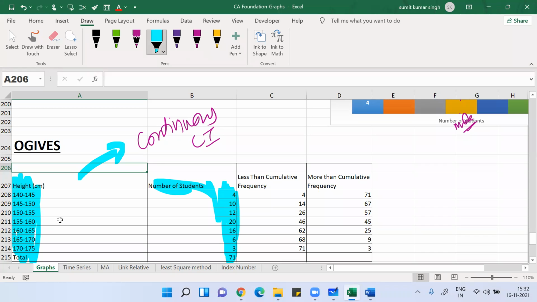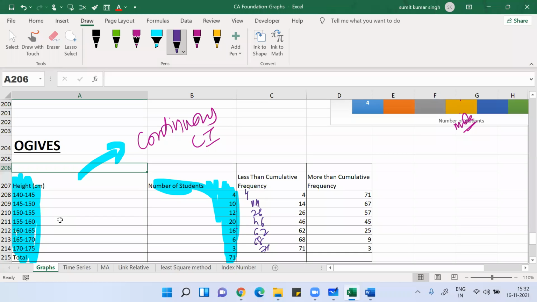You can find less than cumulative frequency. How? 4 plus 10, 14, 14 plus 12, 26, 26 plus 20, 46, 46 plus 16, 62, 62 plus 6, 68, 68 plus 3, 71.